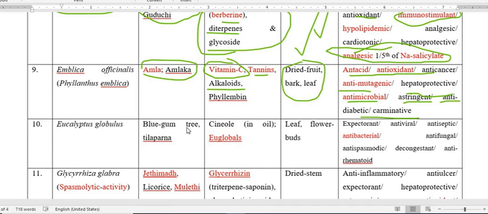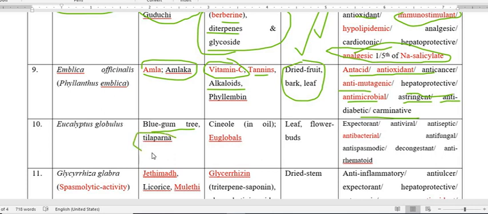Now we have to go through the next plant. The name of the plant is Eucalyptus globulus. Eucalyptus globulus, the common name is blue gum tree, also called Tilaparna.